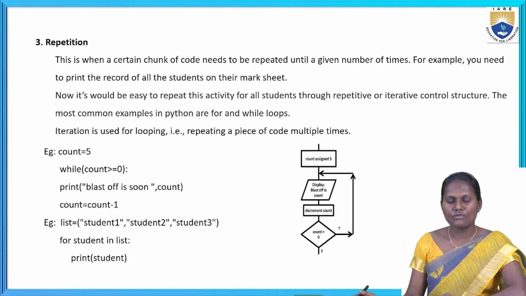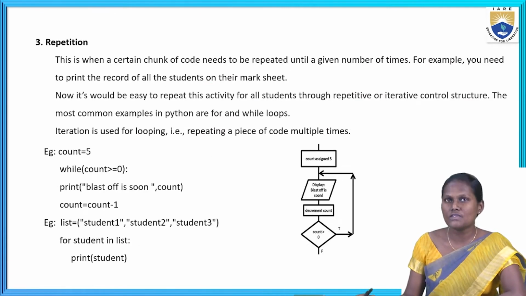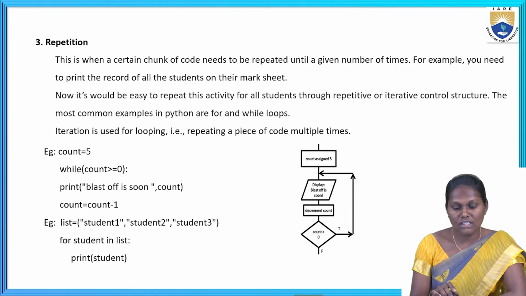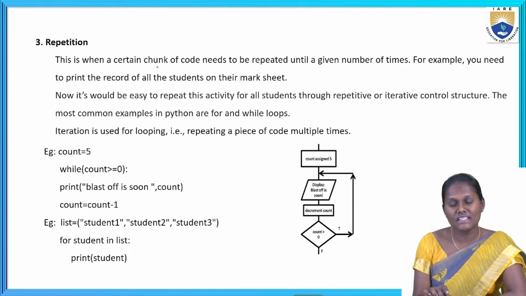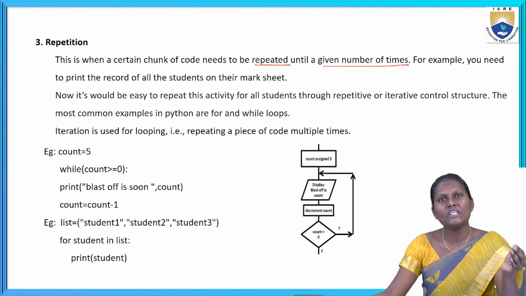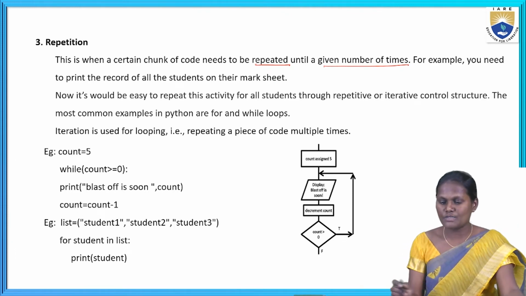Repetition control structure. What's the repetition control structure? We can also say the repetition control structure as an iterative control structure. This is used when a certain chunk of code needs to be repeated. It is repeated until a given number of times. How many times? If the code needs to run up to 5 times, it will repeat up to 5 times.